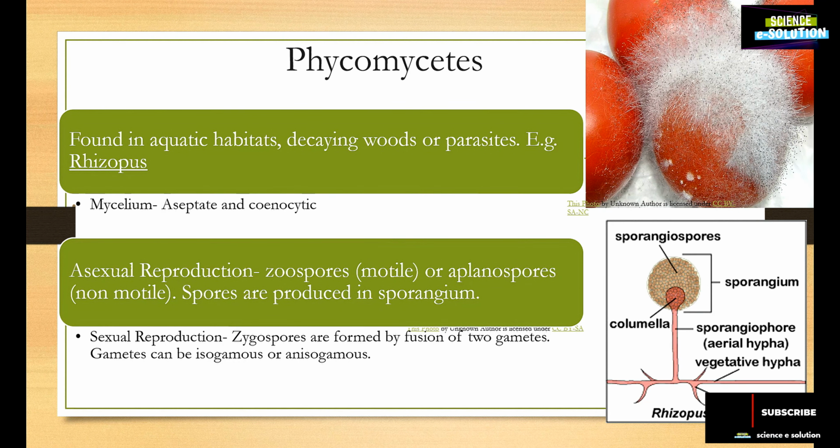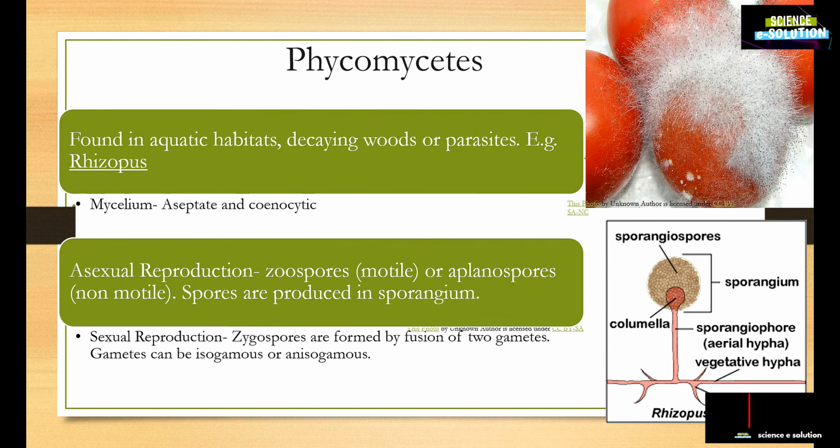The members of Phycomycetes are found in aquatic habitats, decaying woods, or some are parasitic in nature. The most common example is Rhizopus, which is commonly called the bread mold. You can see Rhizopus in rotten vegetables also. The mycelium of this class is aseptate and coenocytic. Aseptate means the partitions are not present between different cells, and coenocytic means the cytoplasm is multinucleated.